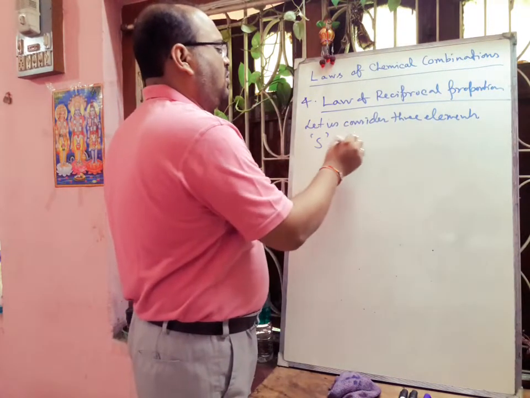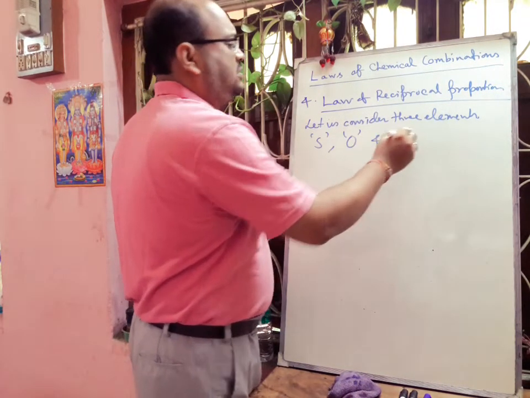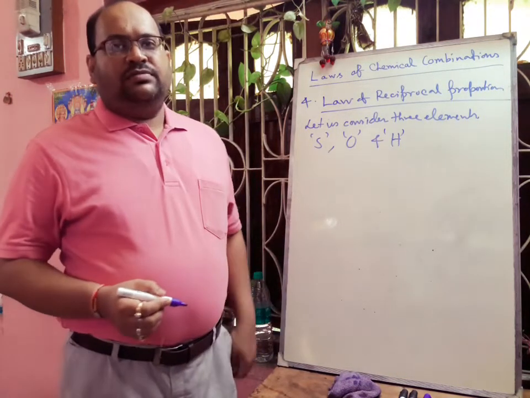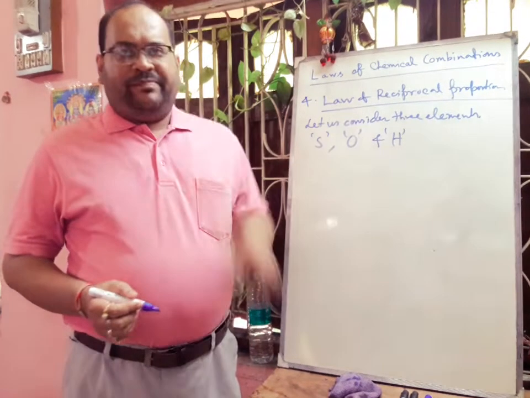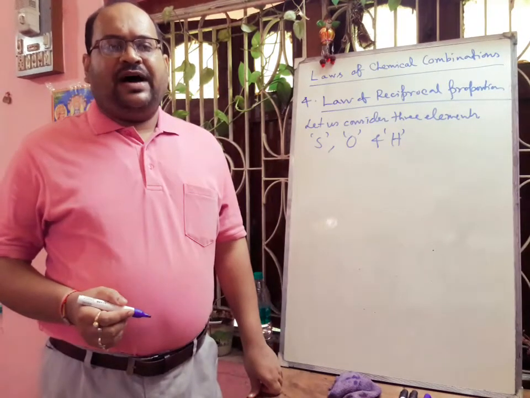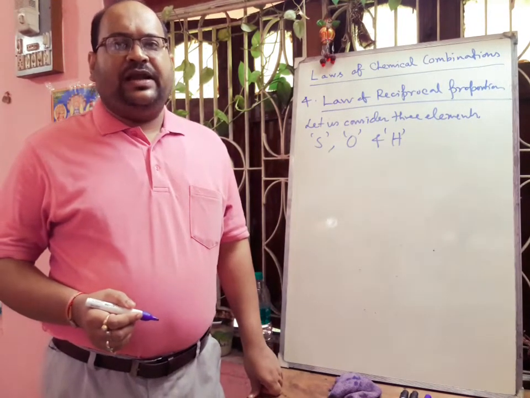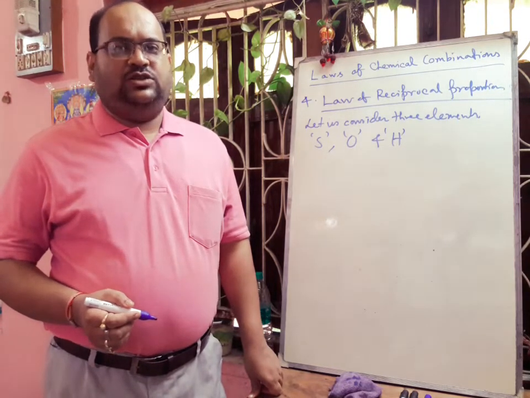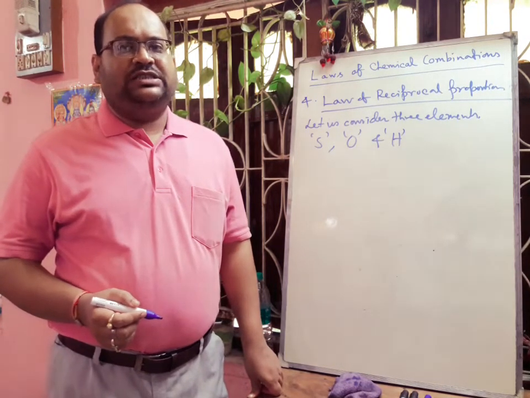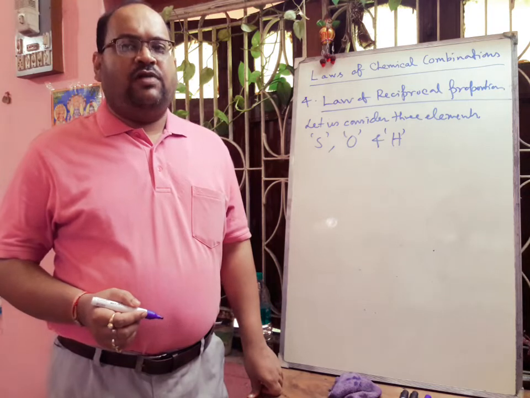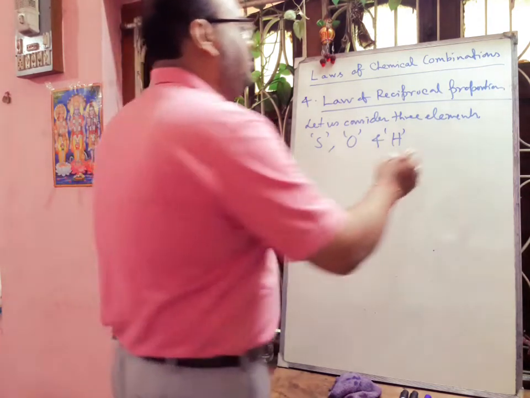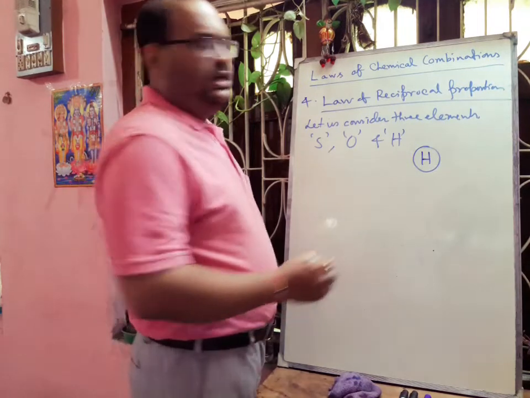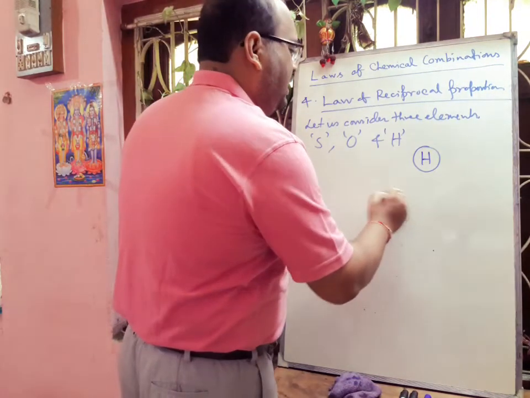Sulfur and oxygen separately combine with hydrogen to form H2S and H2O, and sulfur and oxygen directly combine to form sulfur dioxide. So here I am drawing one triangle so that you can easily understand. Hydrogen is combining with sulfur and oxygen.